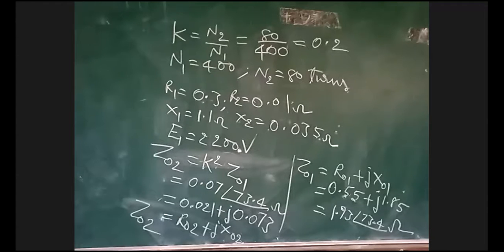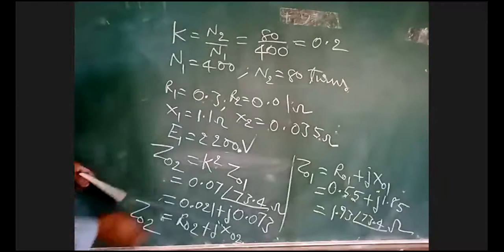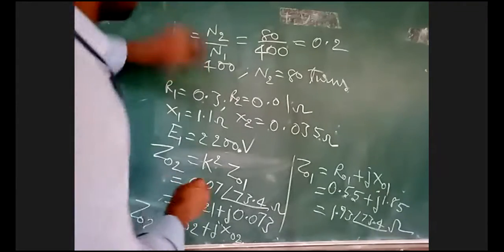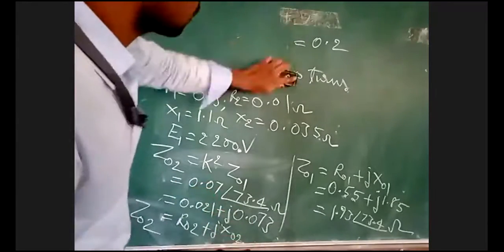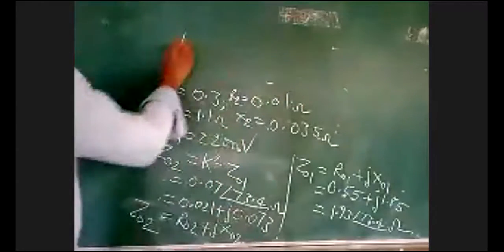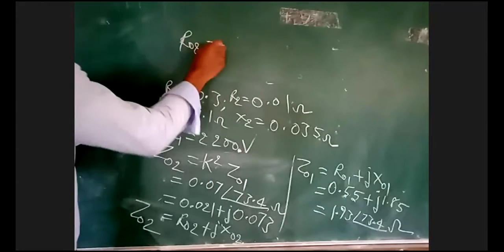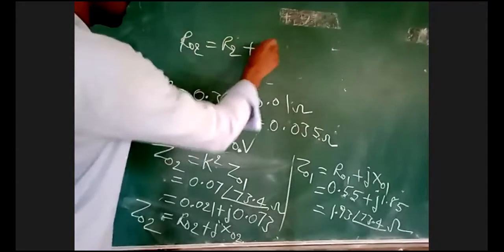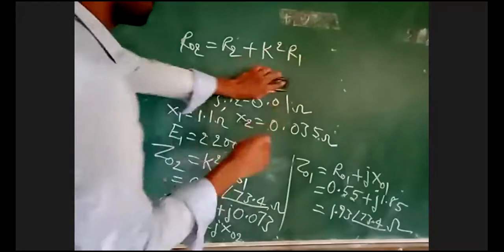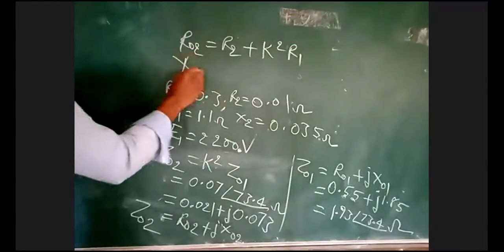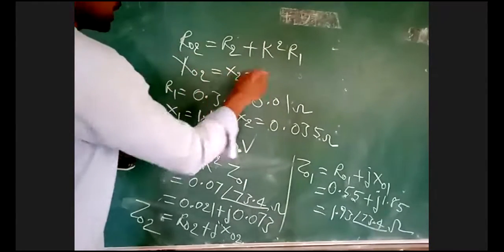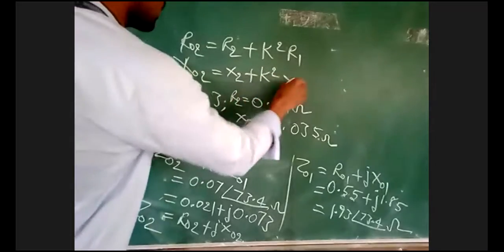Otherwise, we can calculate Z02 in a different way. First calculate R02. R02 is equal to R2 plus K square into R1. X02 is equal to X2 plus K square into X1.